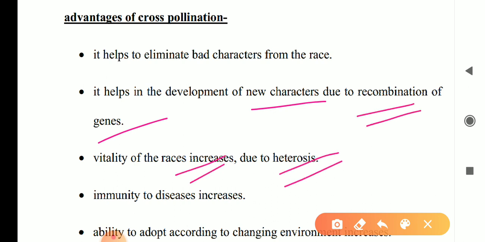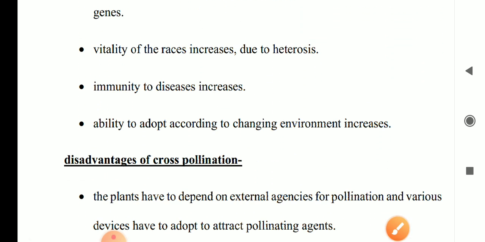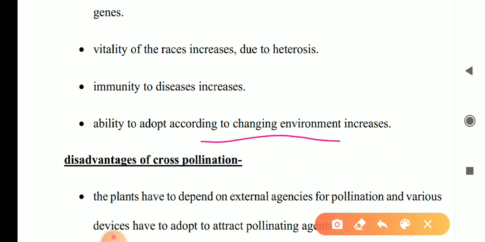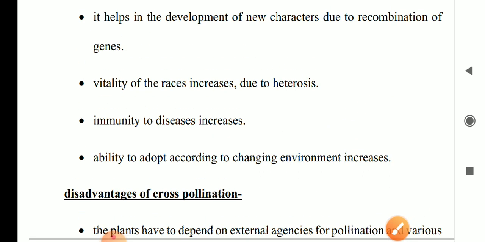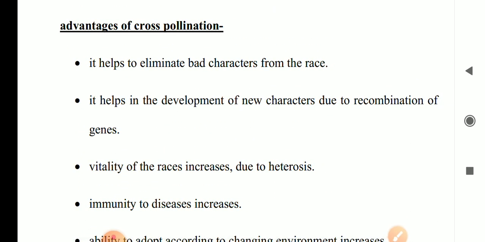Due to this, heterosis occurs. The vitality of the race increases, immunity against diseases increases, and the ability to adapt according to the changing environment increases. These are the very important characters of cross pollination, the advantages of cross pollination.